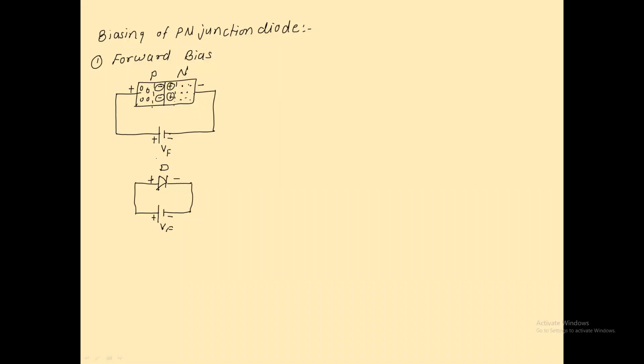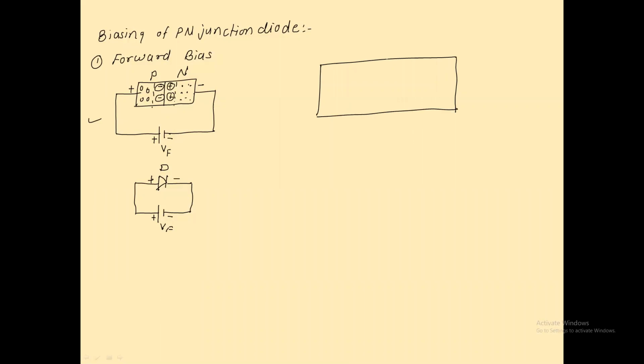Is it clear? Now all of you just concentrate on this circuit diagram, block diagram. Give me, since the positive terminal of the external supply is connected to the P region, what are the majority carriers in the P region? Holes. Holes. Let me try to draw a little bit bigger diagram so that you will get the things here.